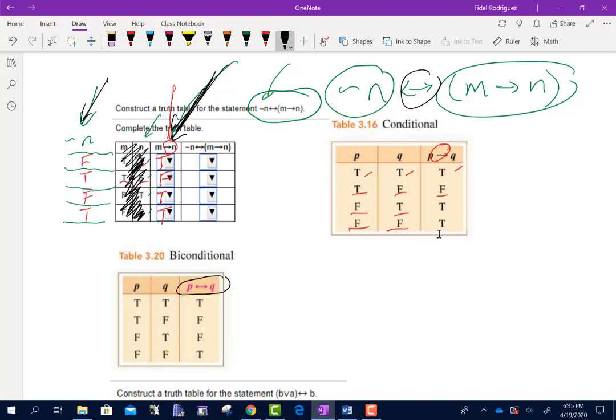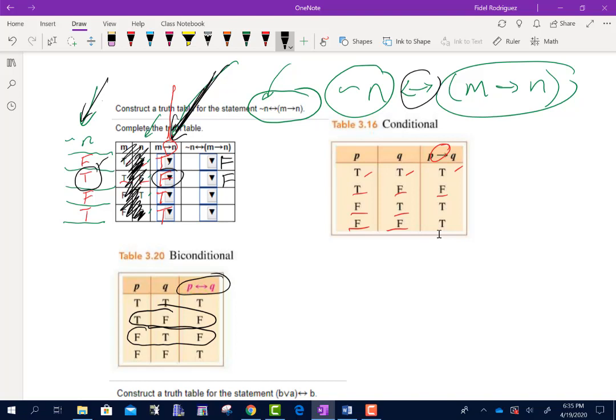Okay. And I'm using now my double arrow. Well, if you notice here is my double arrow. The first one is false and the second one is true. So false, then true is going to be false. Okay. The second one is true, then false. So true, then false is again false.